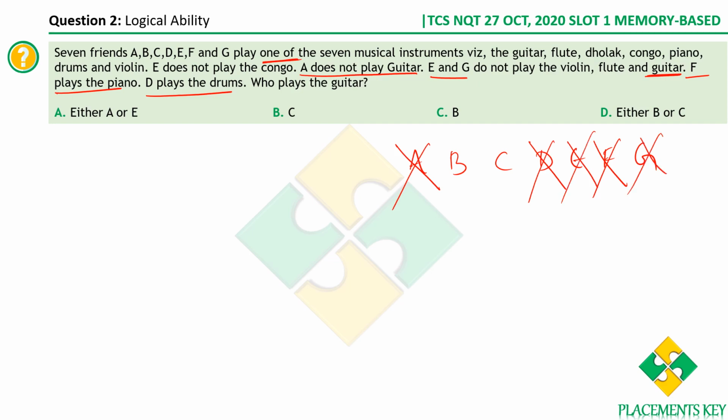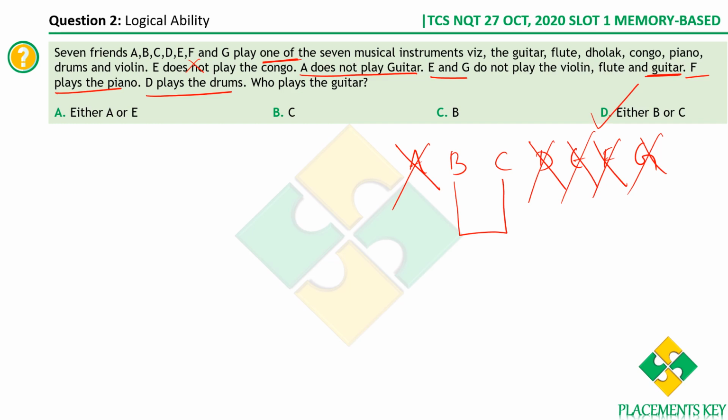So clearly all the constraints are done, and E does not play the congo. It doesn't really affect whether he plays the guitar or not. Therefore we are not really considering this constraint. Clearly we have considered all the other constraints and we have found out that only either B or C can play the guitar. Therefore who plays the guitar? It is either B or C, considering all the constraints.